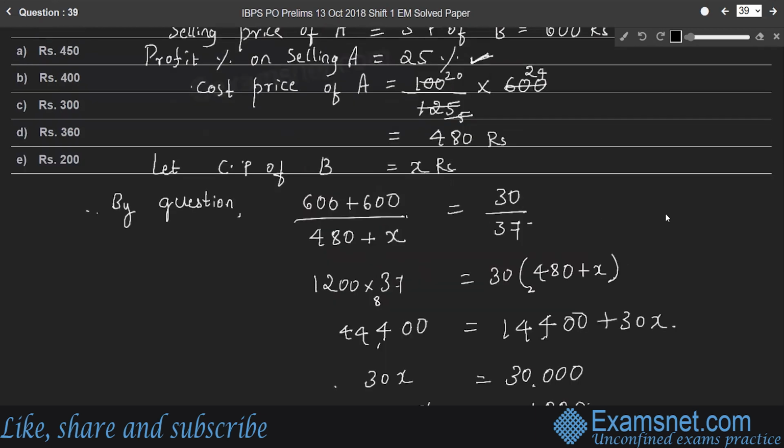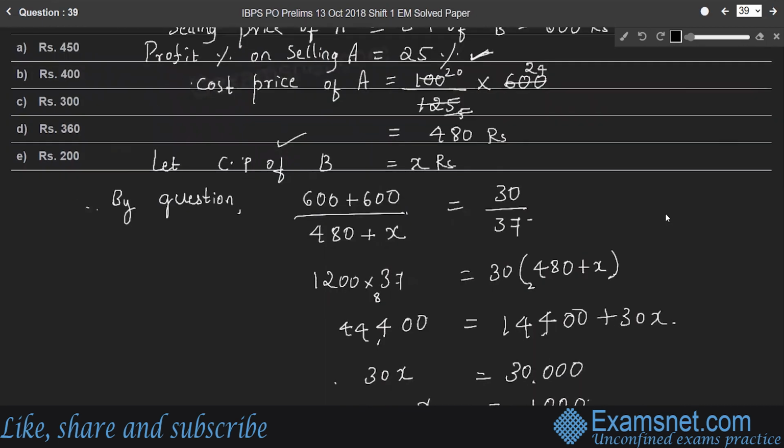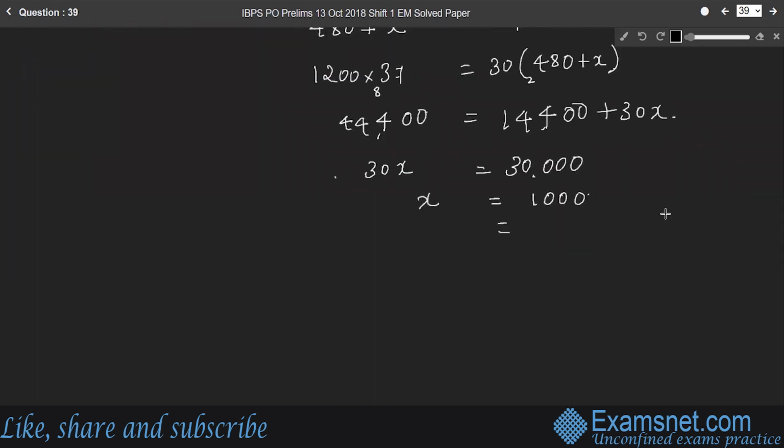Right. So what is asked in the question? What was the loss incurred in selling B? So according to our assumption, the cost price of B, which is X, is 1,000 rupees. Cost price of B, 1,000 rupees. And the selling price of B, it is given, is 600 rupees.